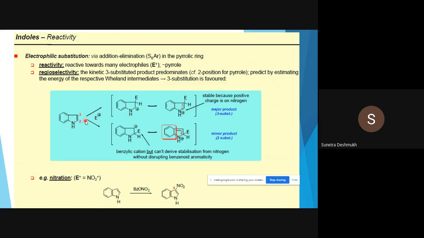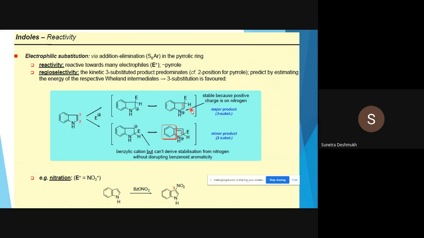Okay, so the electrophilic substitution will occur at either the second or third position in the pyrrole ring, because in indole the pyrrole ring is more nucleophilic than the benzene ring. Okay, so electrophilic attack occurs at either the second or third position, and more predominantly it occurs at the third position.